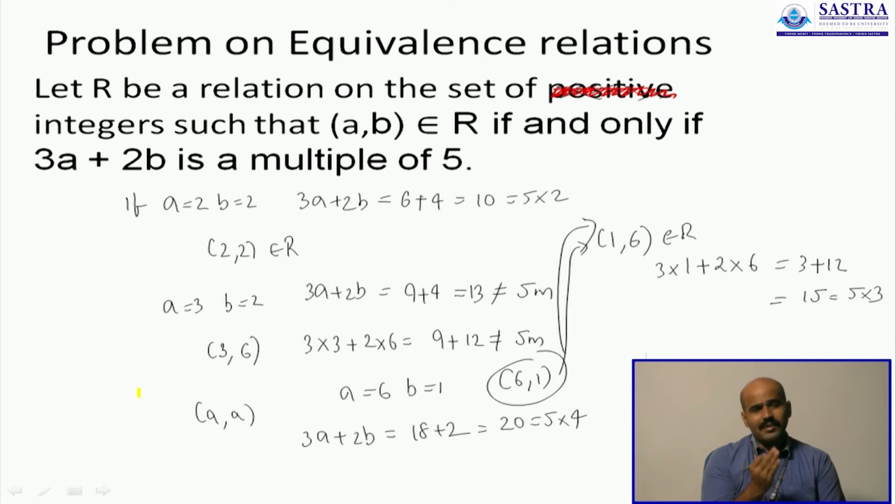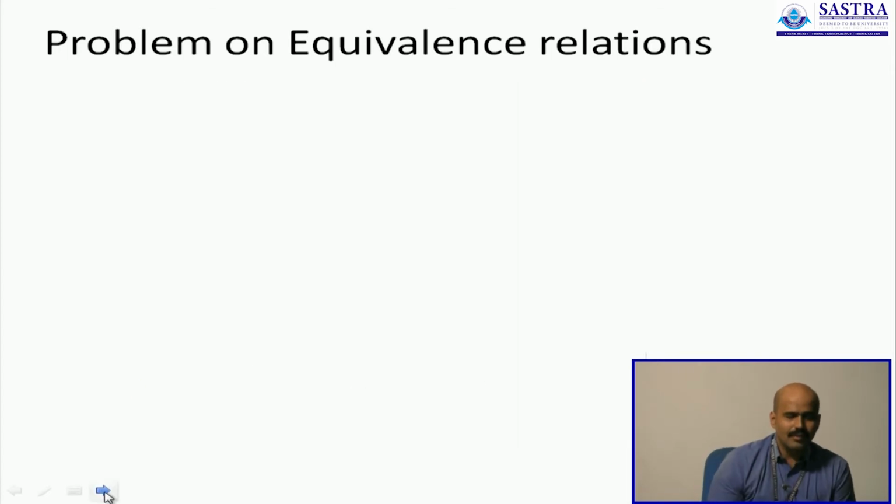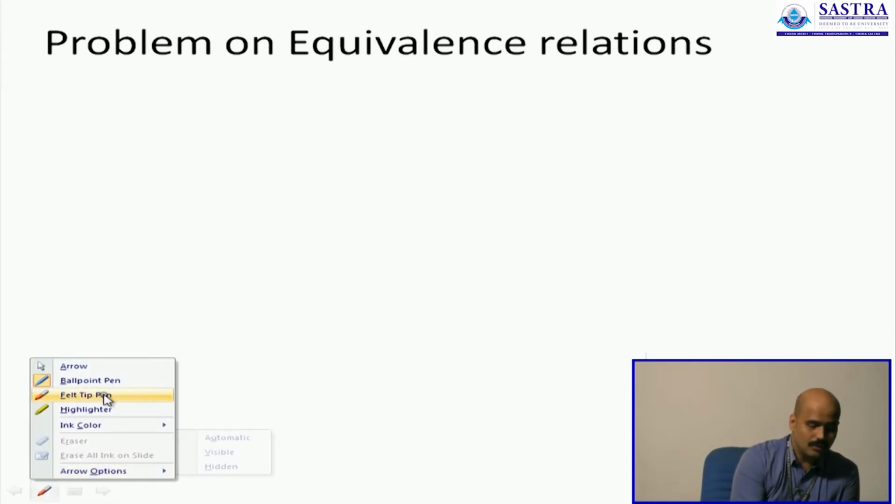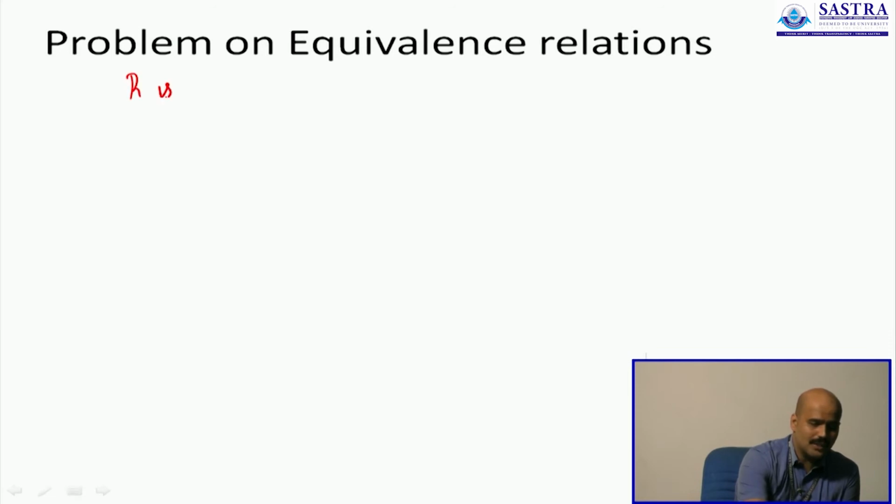But is it evidence to believe that R will be symmetric? Once again, like I told you, you cannot base your argument only on examples. You have to give rigorous arguments supporting the claim that R is reflexive, symmetric and transitive. For that matter, we will start the proof. Now we have had a look at how these pairs will look. We cannot list all of them because the set is infinite. So let us try and prove it one by one. Let us first show that R is reflexive.